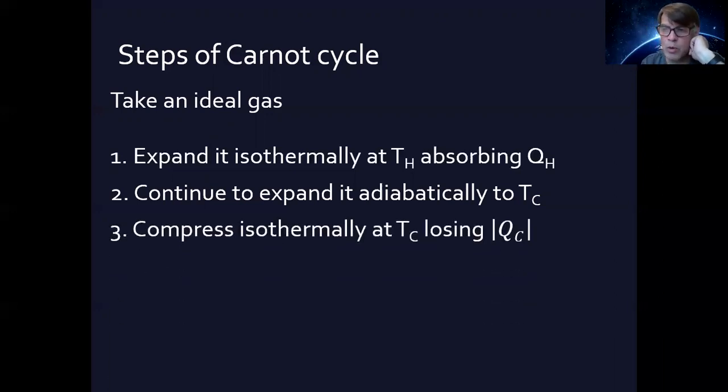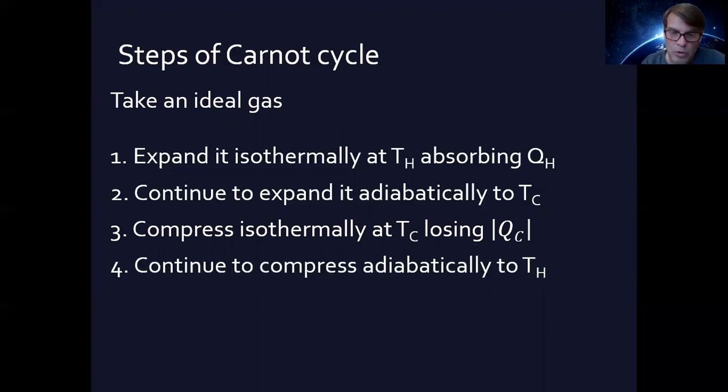Next, when we're going back toward the lower volume, first of all, compress it isothermally at the same temperature while throwing off that extra heat to the sink. So the heat that you've gained, you're throwing it off now to a sink, but you're doing it at the same temperature, right? So it's a reversible process.